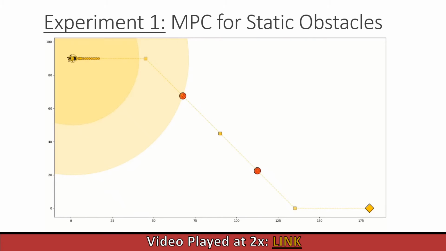So let's start with the first experiment, which is the operation of MPC under static obstacles. Here we can observe that we have two static obstacles and a set of goal nodes that is provided by A star. The vehicle successfully avoids these obstacles and finally reaches the goal position, and also decelerates using the deceleration cost.